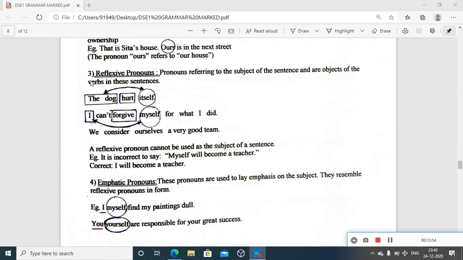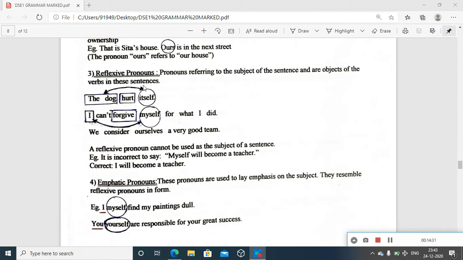And third one, it is reflexive pronoun. It's very important to see these two together, reflexive and emphatic. Let us see. Reflexive pronoun: pronouns referring to the subject of the sentence and are objects of the verbs in the sentence. If you look at the definition, it is not very comfortable, but let us see the example and then go back to the definition in this case. That will be better. Let me read this example. The dog hurt itself. You're talking about reflexive pronoun.